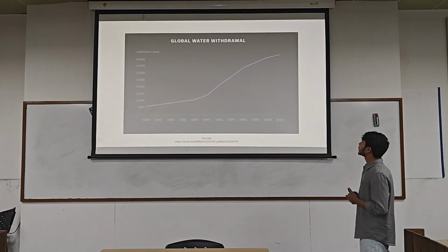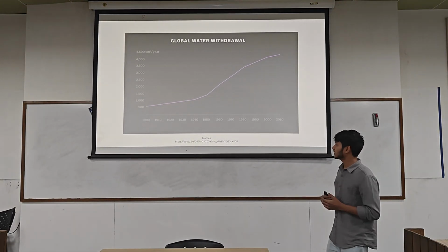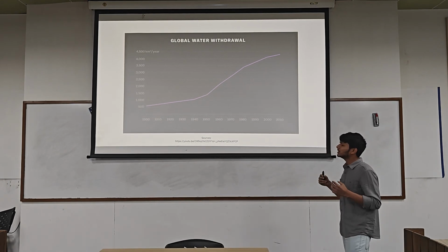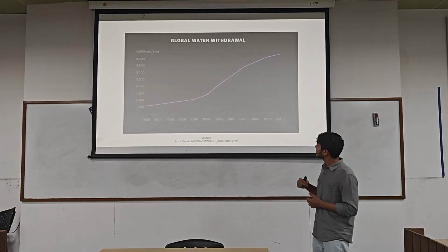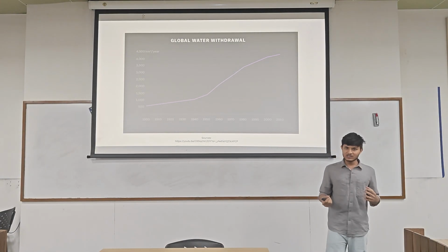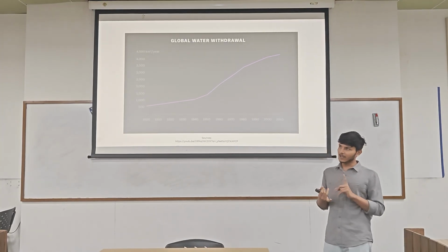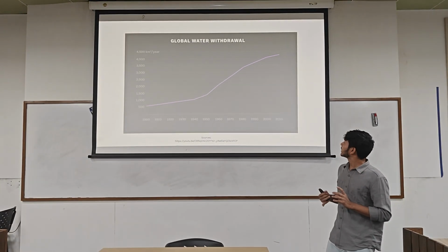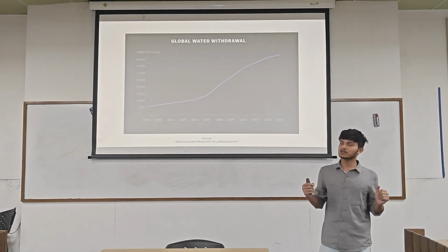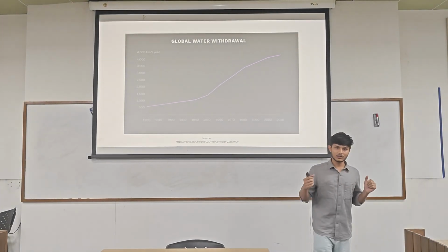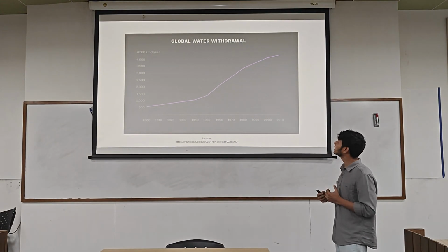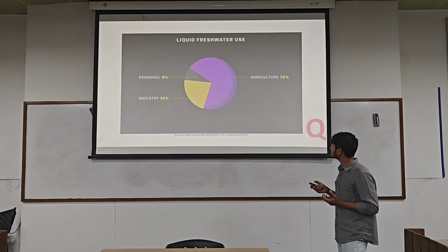So this is the global water withdrawal. As you can see, from 1900 to 1950 the rate of water withdrawal is very minimal, but after 1950 it has increased suddenly. The possible reasons are industrialization and agriculture, because after 1950 many countries adopted industrialization and agriculture. That's why the demand for water increased and withdrawal increased.